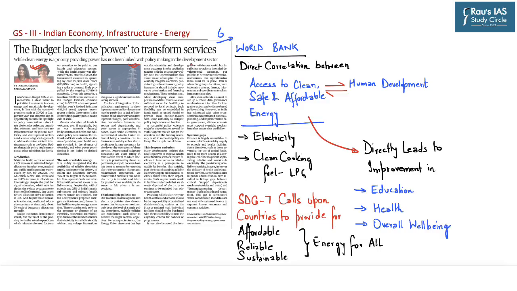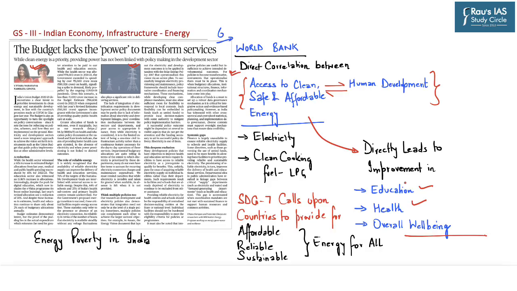So effectively, this article is talking about energy poverty in India. And based on this understanding, it highlights a World Bank report which states that there is a direct correlation between access to clean, safe and affordable energy with respect to human development. As access to clean, affordable and safe energy in the form of electricity, cooking fuel such as LPG, etc. automatically leads to improvement in education, health and overall well-being of a citizen.